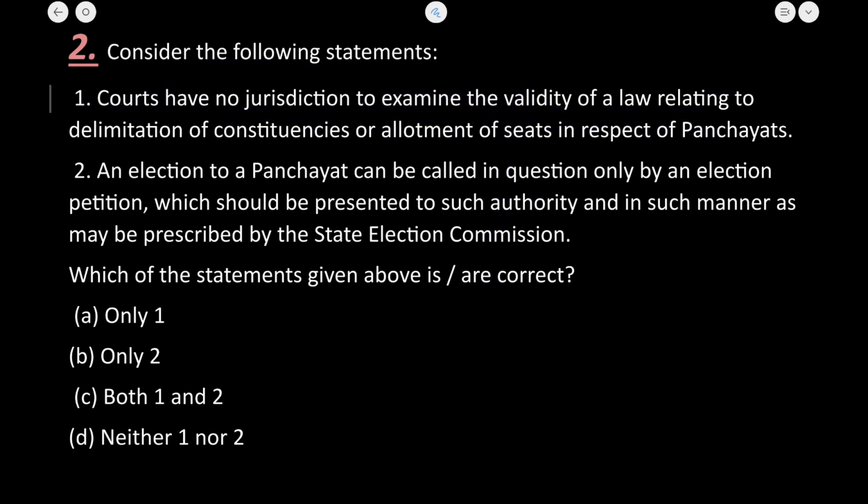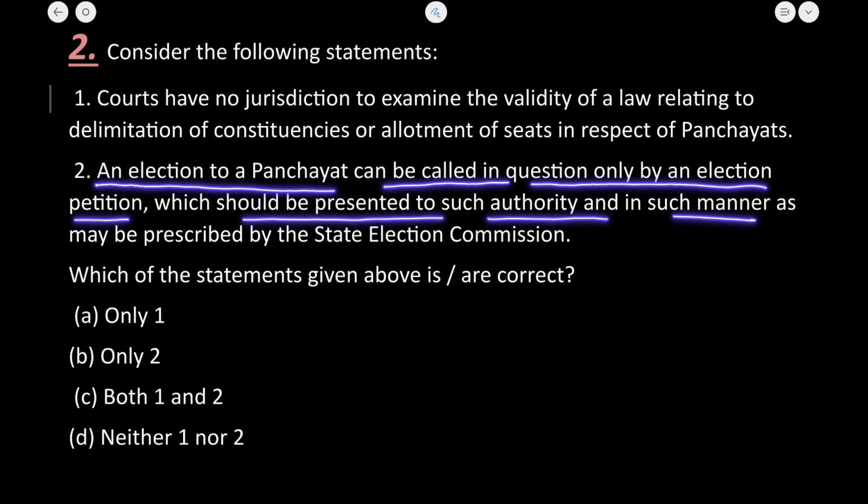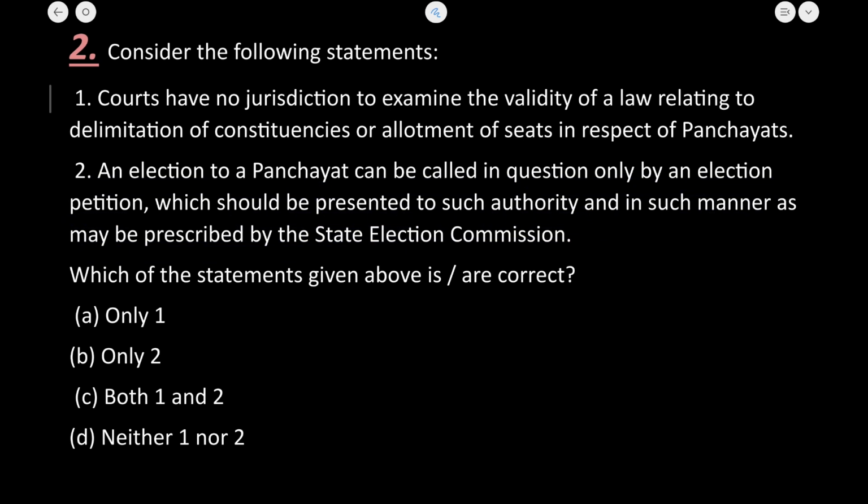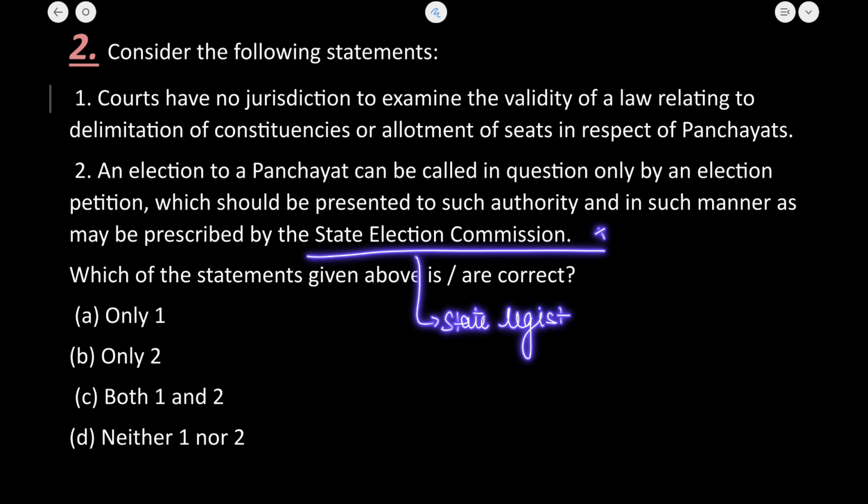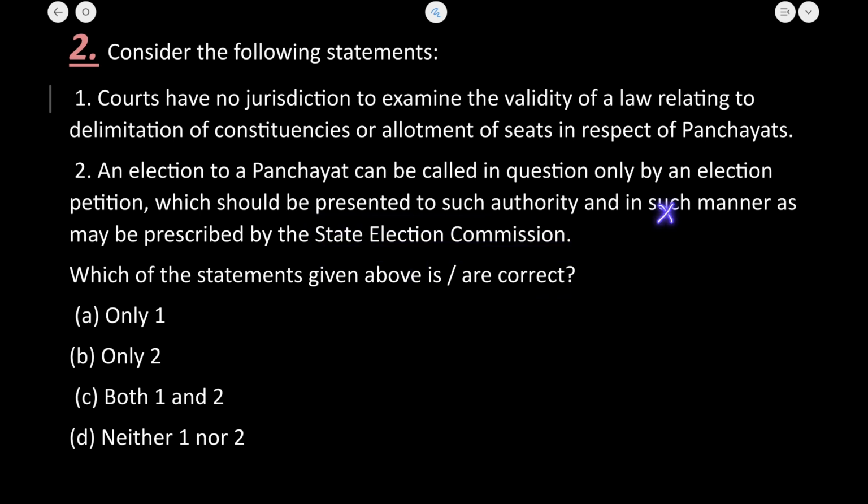The next statement is, an election to a panchayat can be called in question only by an election petition, which should be presented to such authority in such manner as may be prescribed by the State Election Commission. This matter is prescribed not by the State Election Commission but by the state legislature. That is why the second statement is wrong. So the correct answer would be only 1.